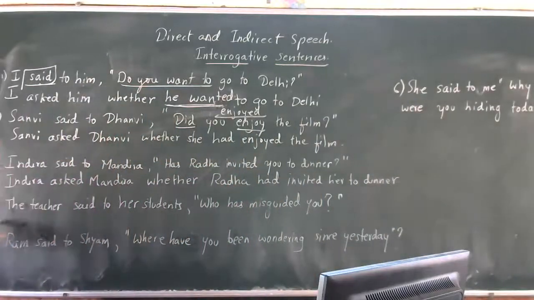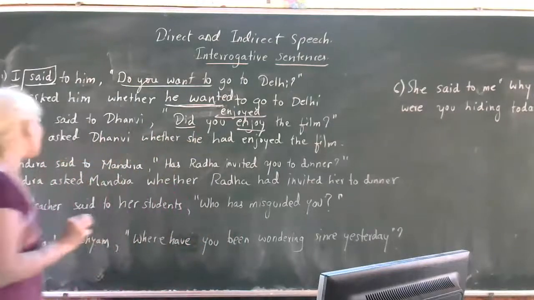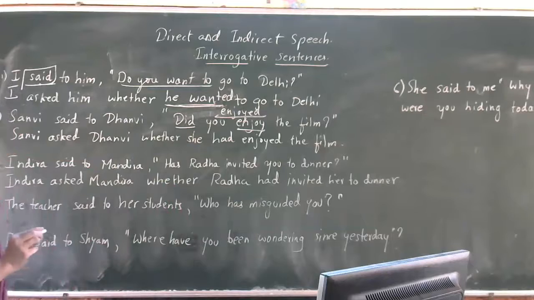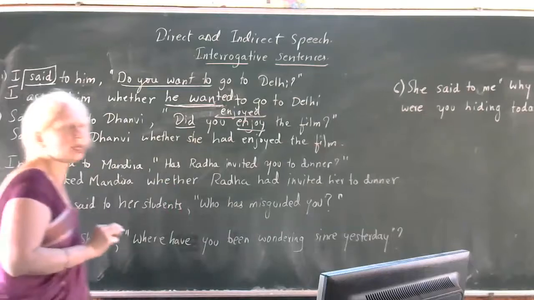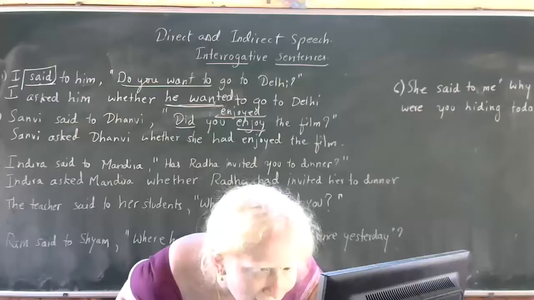Okay, now let us take the fourth one. The teacher said to her students, who has misguided you? Now who will tell me the answer? Who has misguided you? Who wants to tell the answer? Sushrita?